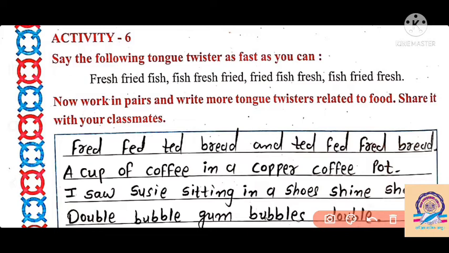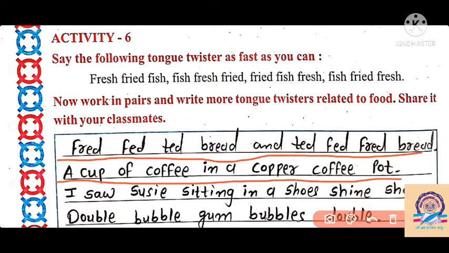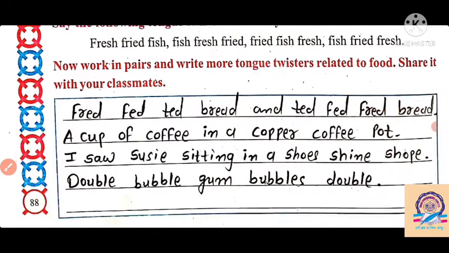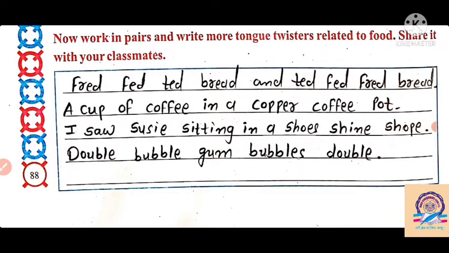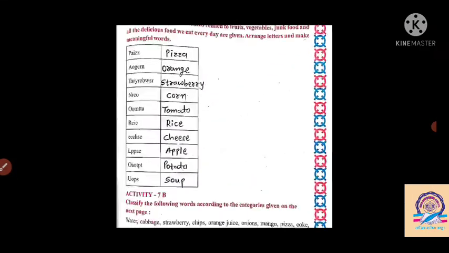Now we have to write another pair of words to make such a tongue twister here. So: freight fat, freight bread and Ted fat freight bread here. A cup of coffee in a copper coffee pot. I saw Susie sitting in a shoe shine shop, double bubble gum, bubble double gum here. So when we read this sentence, these words, we feel the tongue twister due to reading fast. We can't read this aloud very fast here.